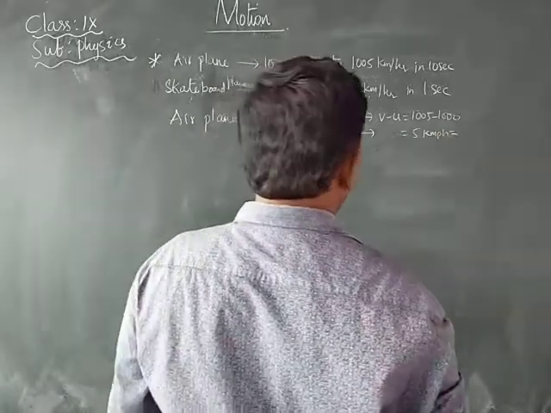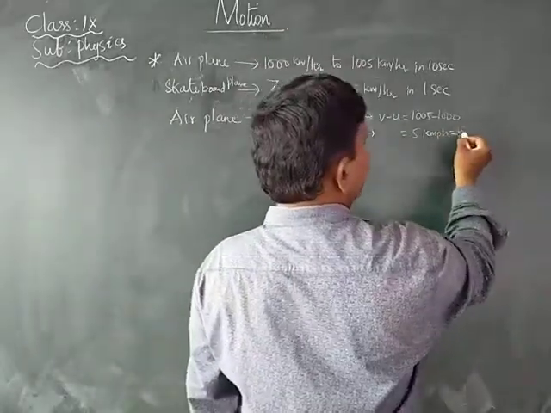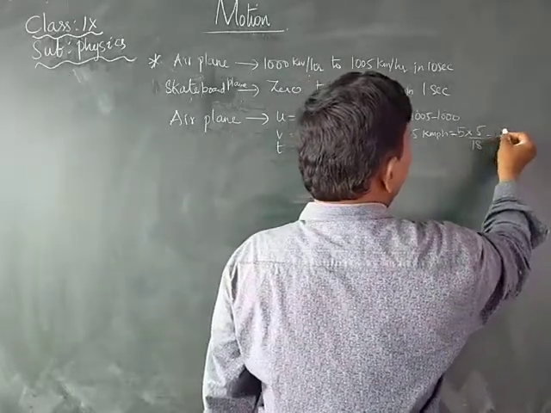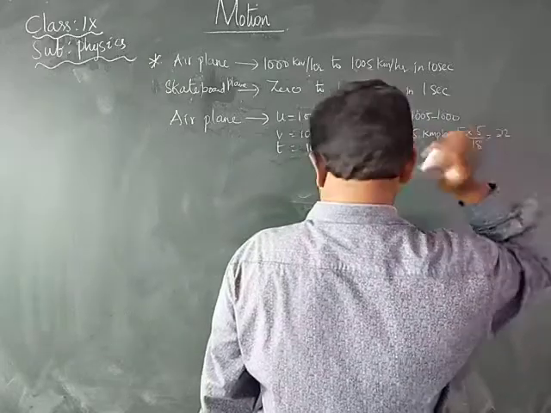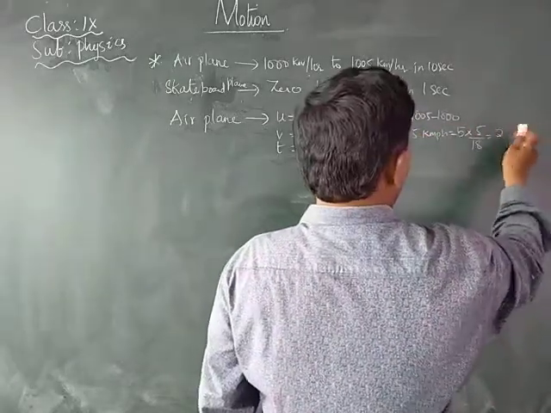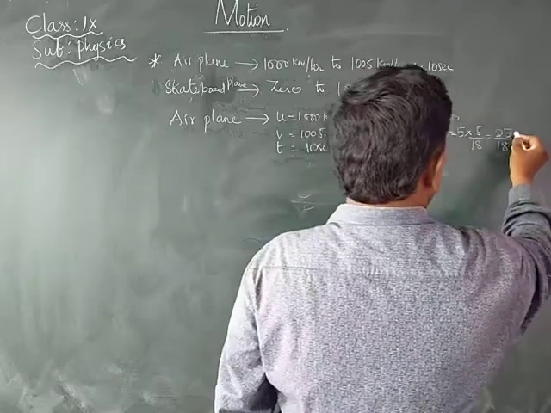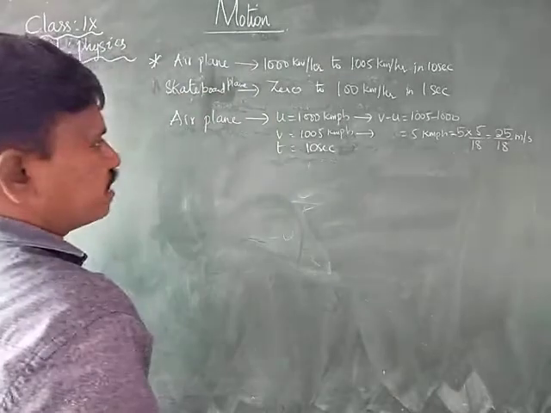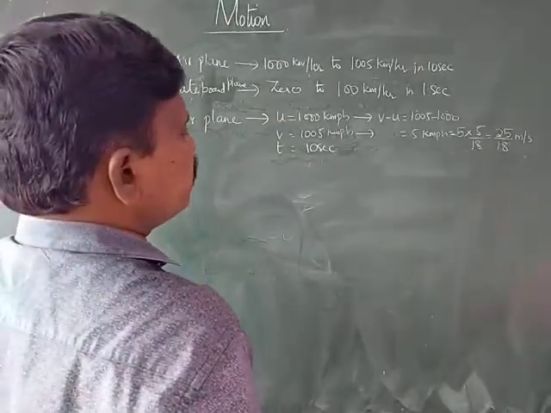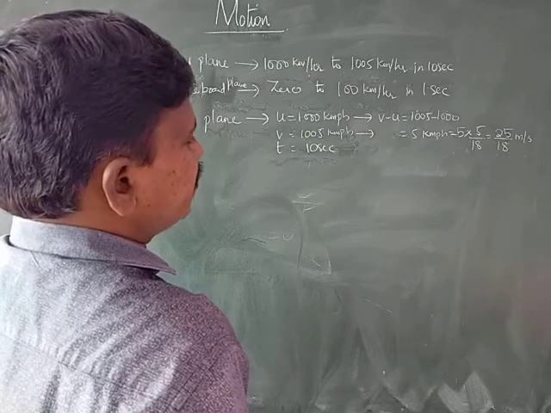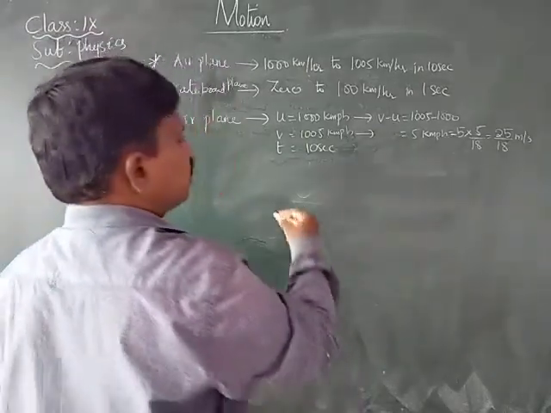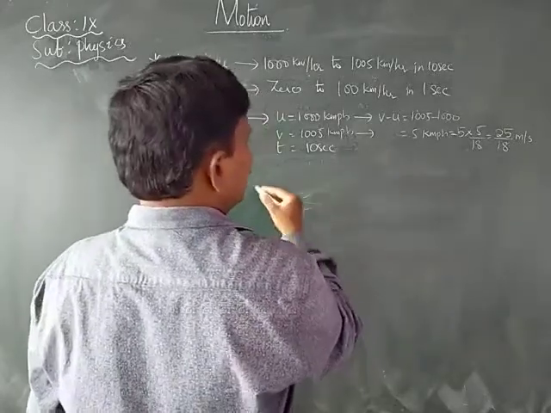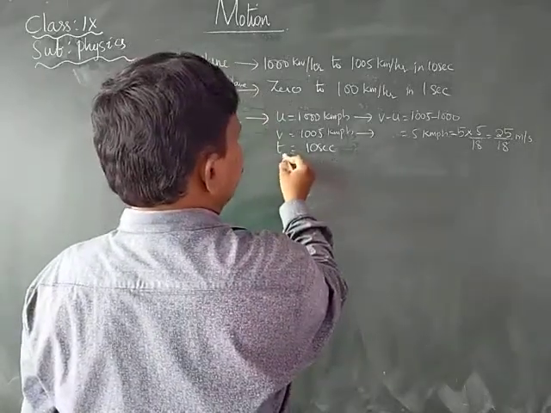This you convert into meters per second. To convert kilometers per hour into meters per second, multiply by 5 by 18. Therefore, 5 into 5 by 18 is 25 by 18 meters per second. The airplane's change in velocity is 25 by 18 meters per second, and here the time is given.